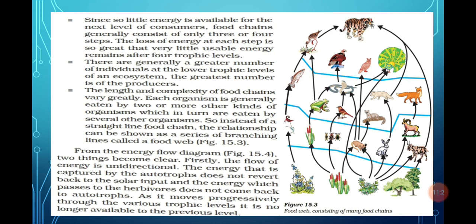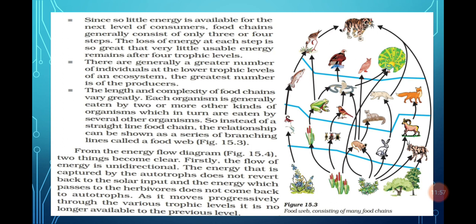Also, the producers are greatest in number compared to other trophic levels, meaning plants are present in larger numbers than animals. In general, there are greater numbers of individuals at the lower trophic levels.